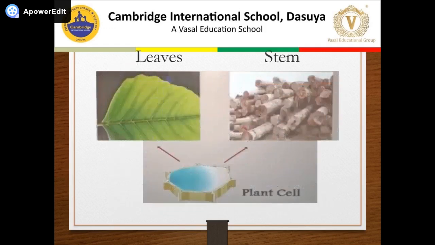Now I told you that all plant cells are bound by a cell wall which is tough and rigid. Right, now why are leaves so flexible, or the stems so rigid? Both of them are made up of plant cells which have very tough and rigid cell walls.